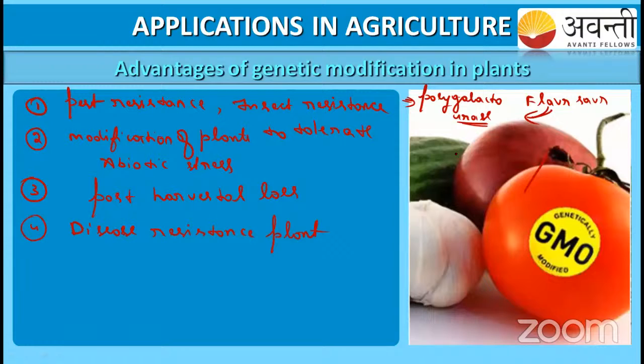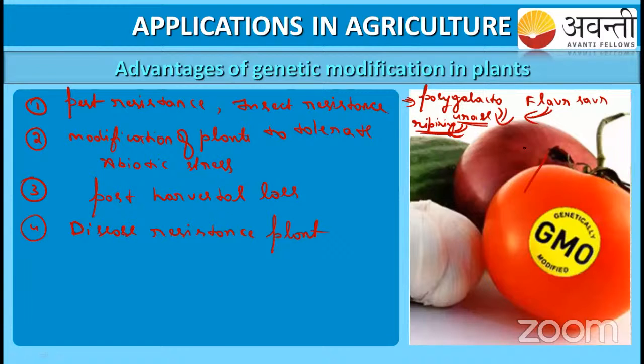That is the main function of polygalacturonase: it causes the ripening of tomato. Due to inhibition of this enzyme, we can make the tomato ripen slowly. That is one example for post-harvest loss.